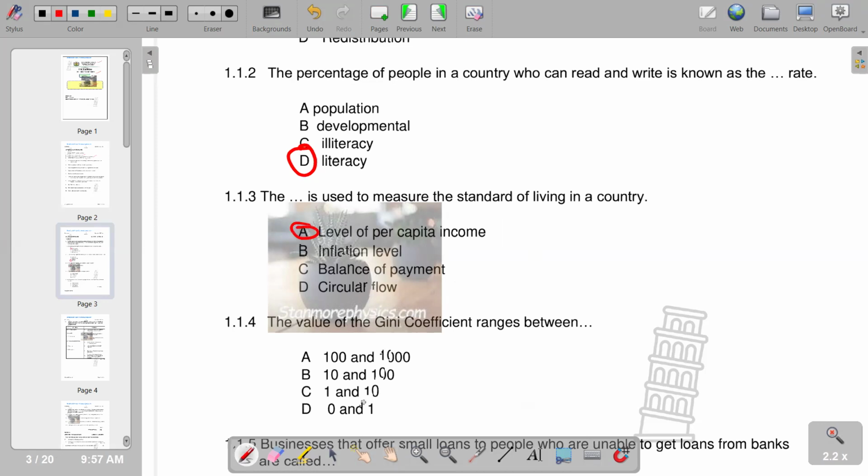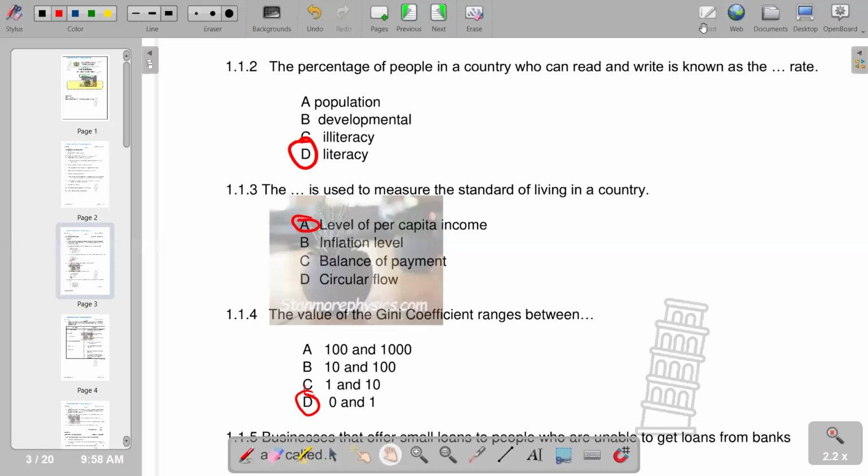So we go to the next one, number 4. The value of the Gini coefficient ranges between, you see that it ranges between 0 and 1. That is our Gini coefficient. And the Gini coefficient basically is a measure of statistical dispersion intended to represent the income inequality. When we are talking about the representation of income inequality, that is the Gini coefficient.